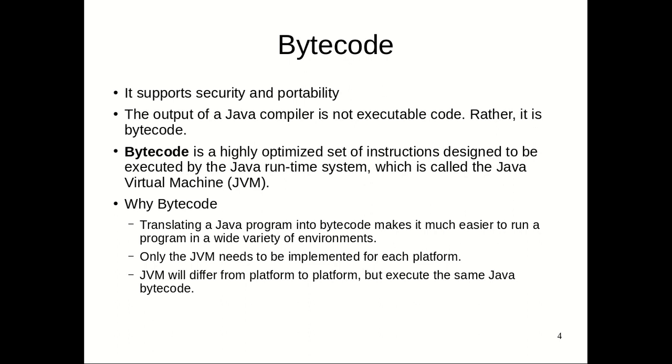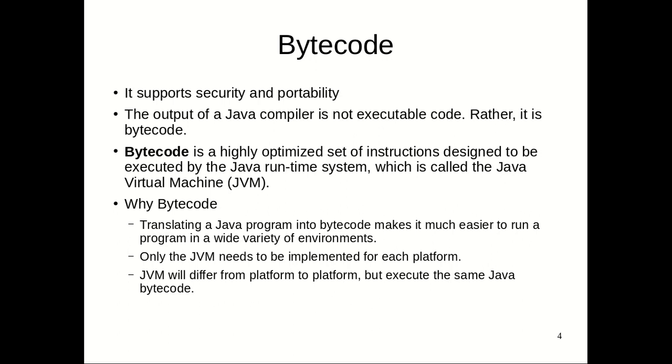Now the most important term used in Java is bytecode. Bytecode supports security as well as portability. The output of the Java compiler, as I have discussed, is not an executable code, meaning code that depends on the machine and uses that machine's instructions. Rather, it is bytecode, an intermediate code.